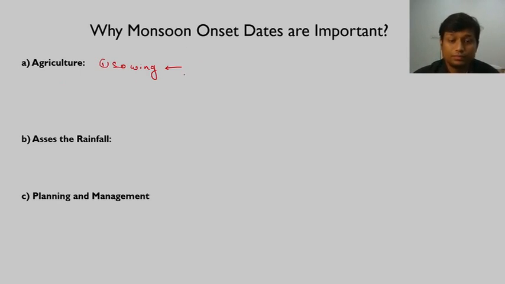What happens is that there is a general date of onset of monsoon, say 1st of June, and generally in Maharashtra it reaches on 6th of June. So 1st of June is in Kerala and 6th of June is in Maharashtra, right? Farmers would presume that monsoon would hit Maharashtra on 6th of June itself.